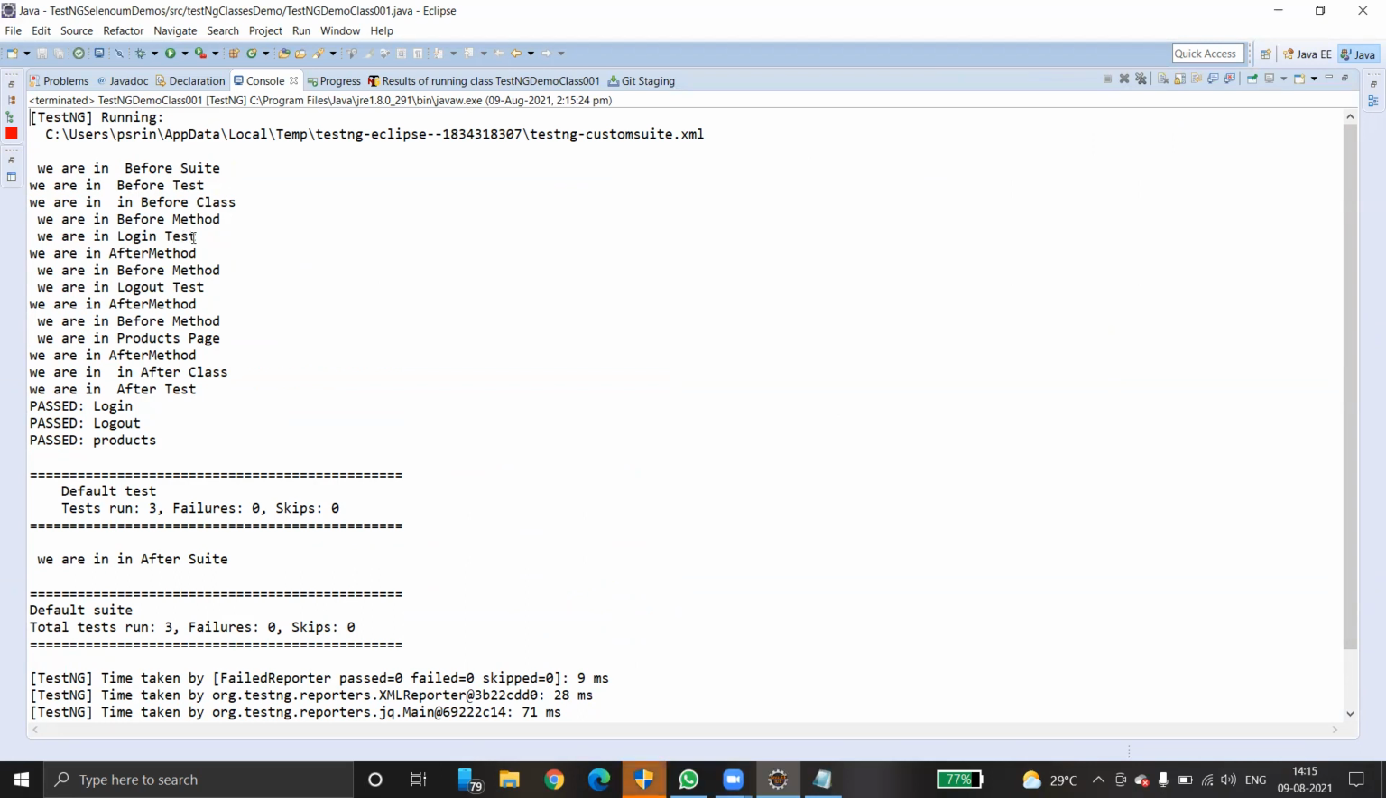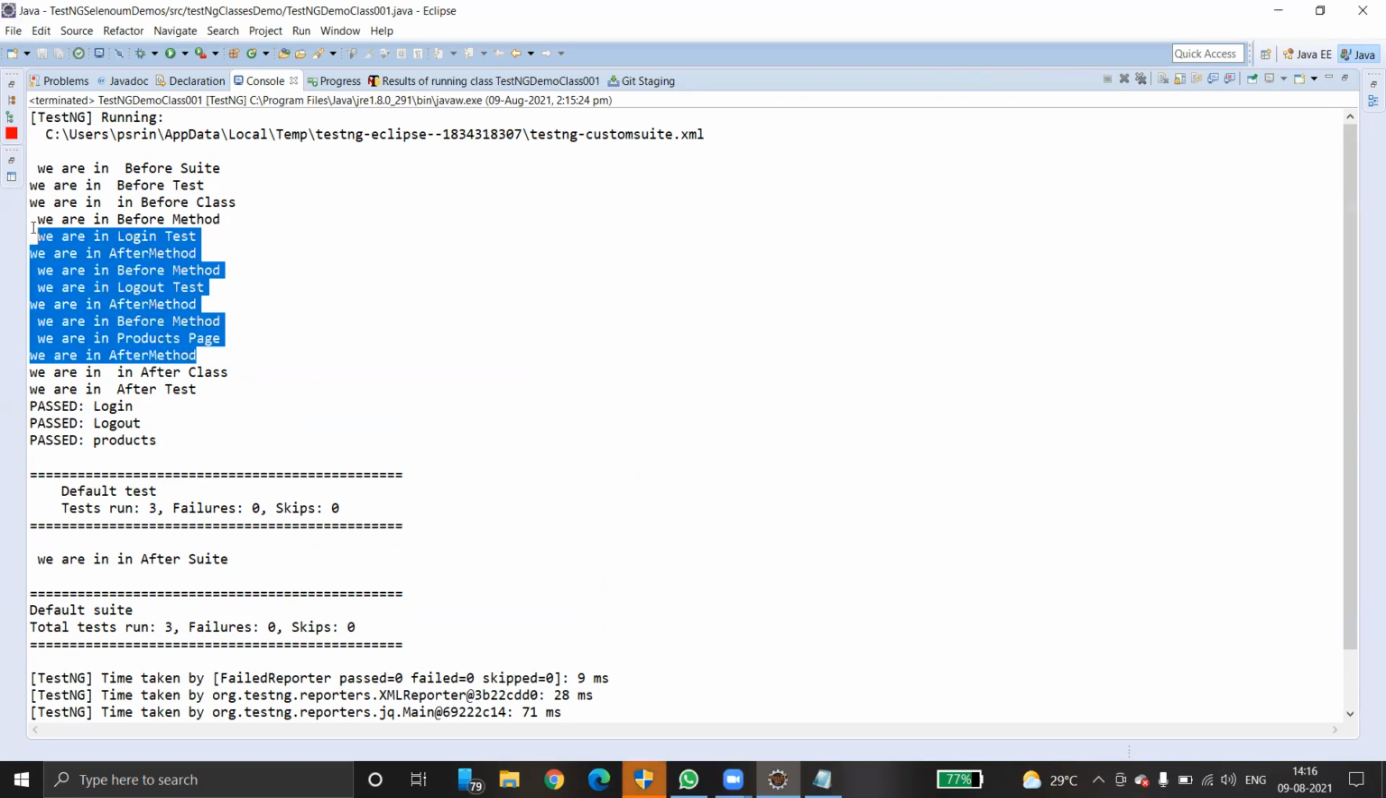After that, the method gets executed, and then one more, after method. Again before method, after method, before method, after method, because there are three test methods. That's why three times it will get executed. After that, finally it will go to the class level. Before class is over, after class. Then finally it will come to test.